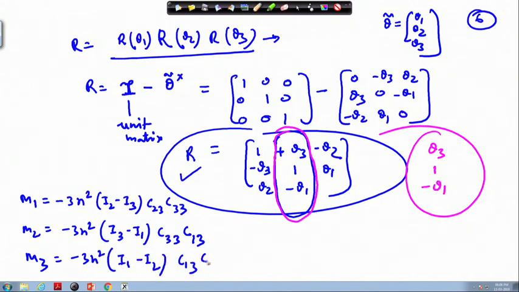So, this will be C 1 3 times C 2 3. So, this we have already done.